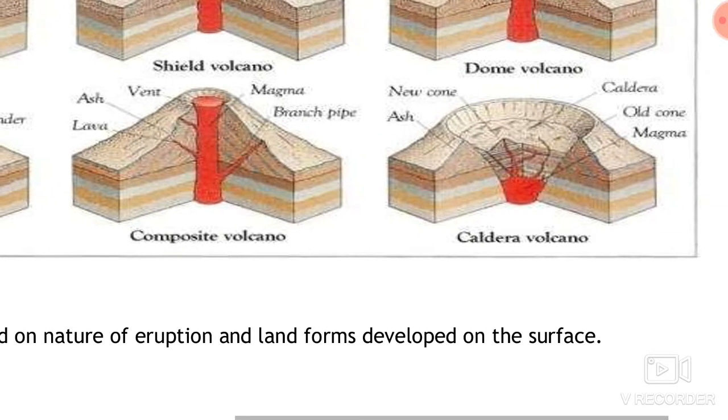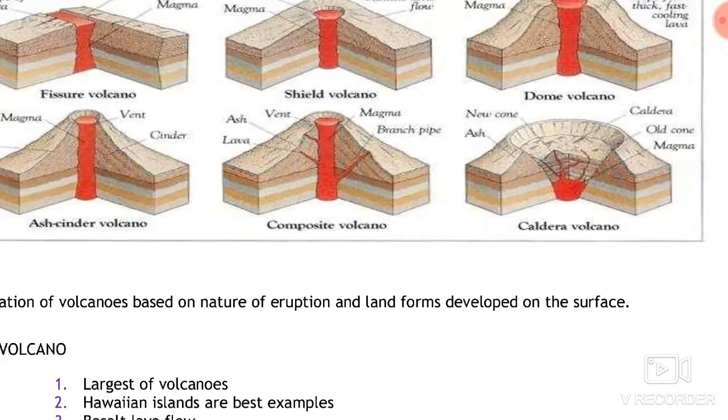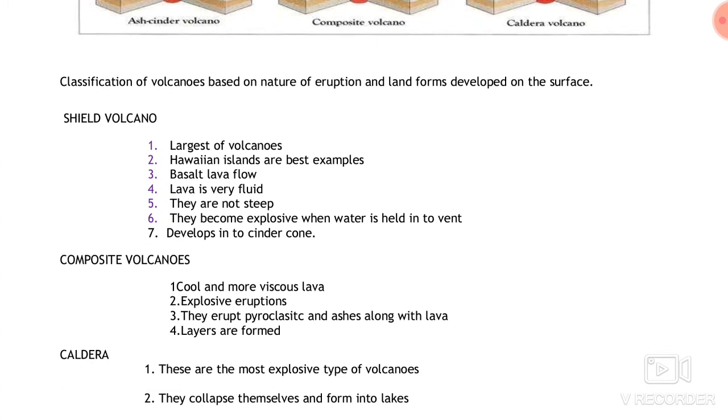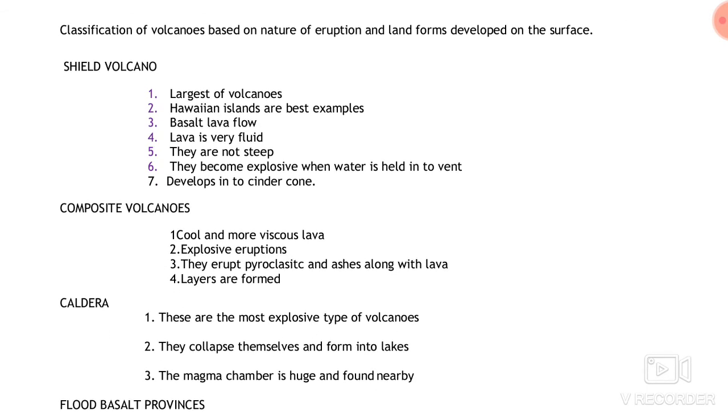And the next one is the most violent type of volcano, that is the caldera volcano. The explosion is such that the vent bursts itself. The vent, or you can say the mouth of the volcano, bursts itself, and a large depression is made. And this is the caldera volcano. Through the figure we have studied. Now we can study with a similar figure.